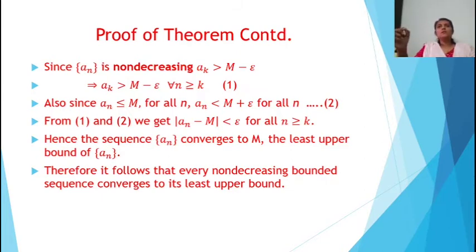Since an is less than or equal to m, to change the inequality we put a slightly bigger number, and then it becomes less than. So combining 1 and 2, m minus epsilon is less than an, which is less than m plus epsilon, which means modulus of an minus m is less than epsilon for all n greater than or equal to k. That is our definition of the limit. So an converges to m, the least upper bound of an. Therefore, every non-decreasing bounded sequence converges to its least upper bound.